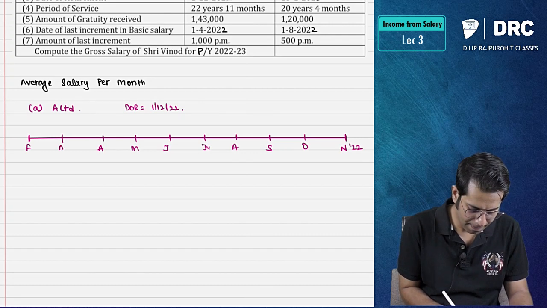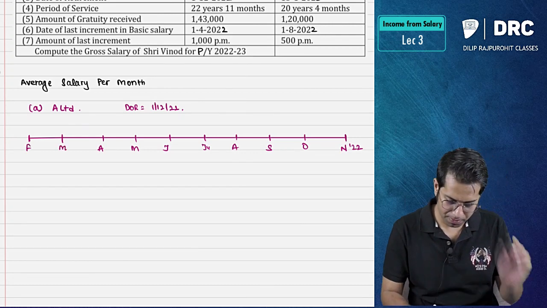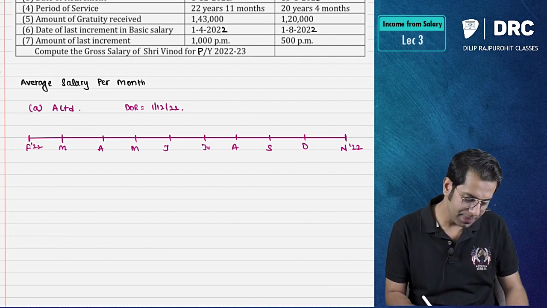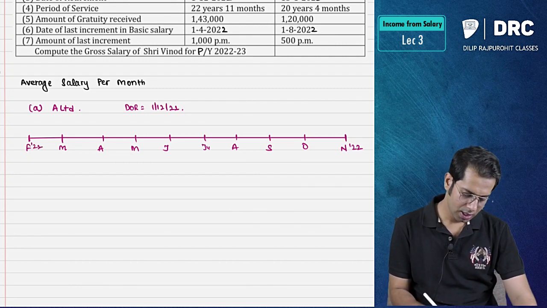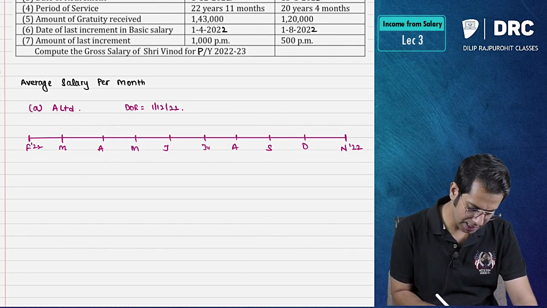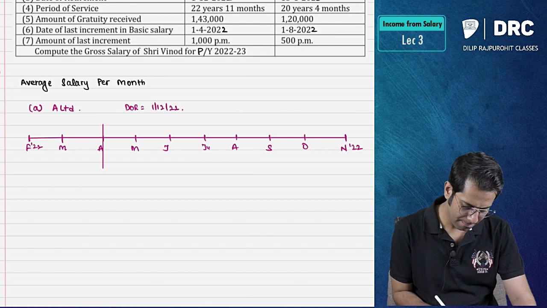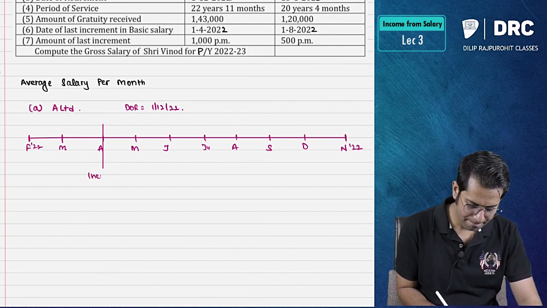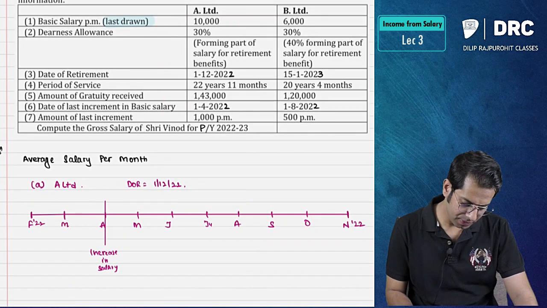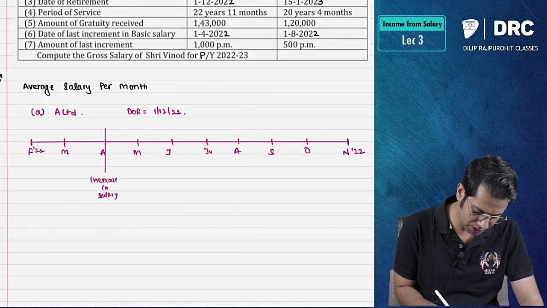Feb and March 22. Now they say that there was an increment in salary on this particular day. So from this day there was an increase in salary. How much salary was he receiving from this day? He was receiving 10,000 rupees.